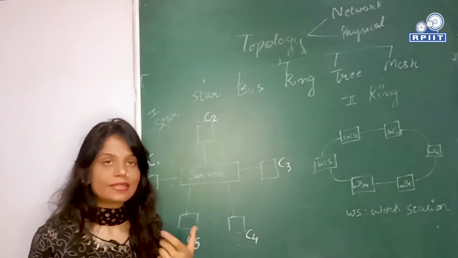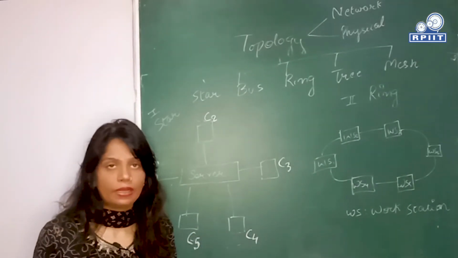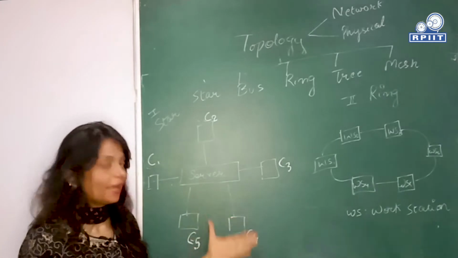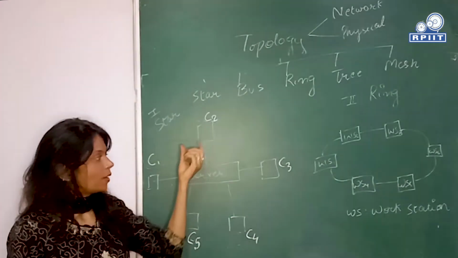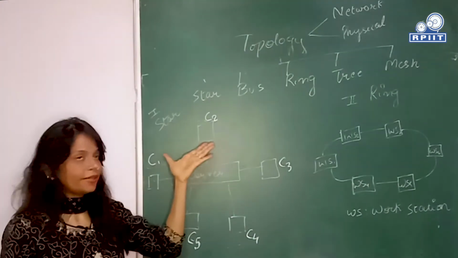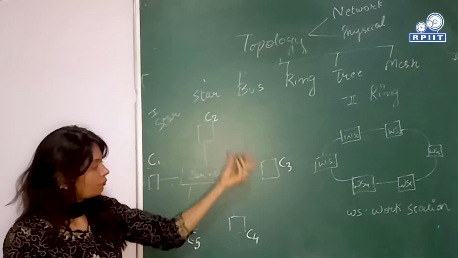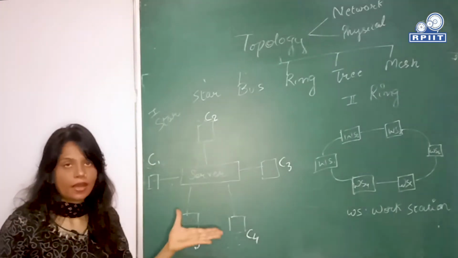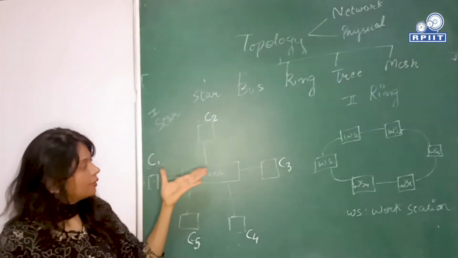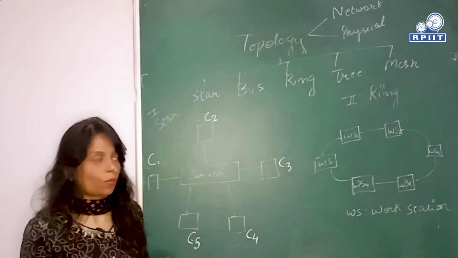Network topology is the way or the arrangement in which the different elements of the network, it can be a node, it can be the link that is used to connect the two nodes, okay? How these different elements are arranged in the network is defined by network topology.